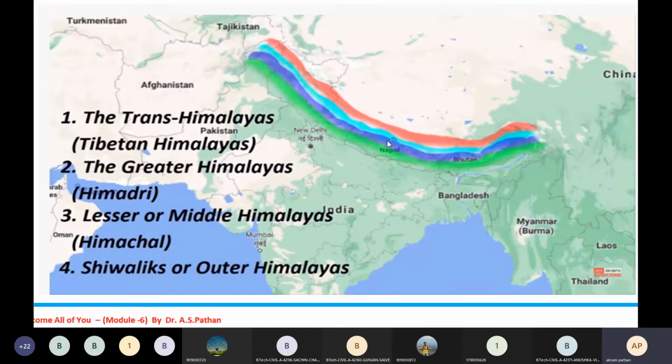Then this blue color is the Lesser or Middle Himalayas, known as the Himachal. And the last one, this green color, is the range we call the Shivaliks or the Outer Himalayas. So these are the ranges of the Himalayas.